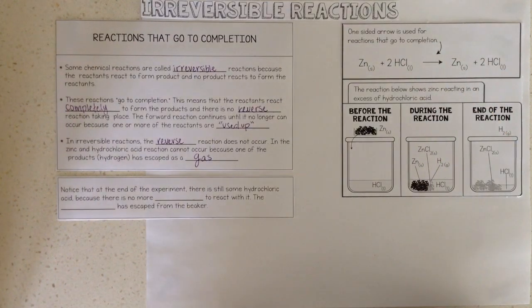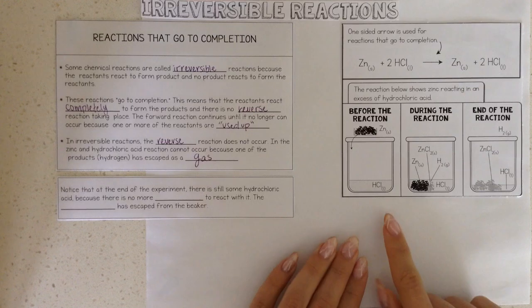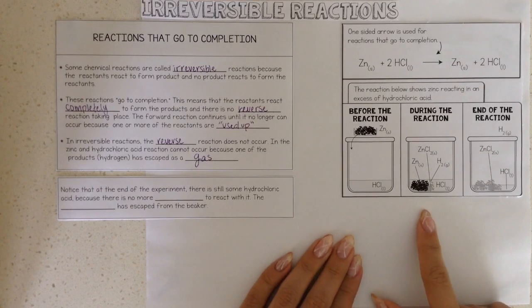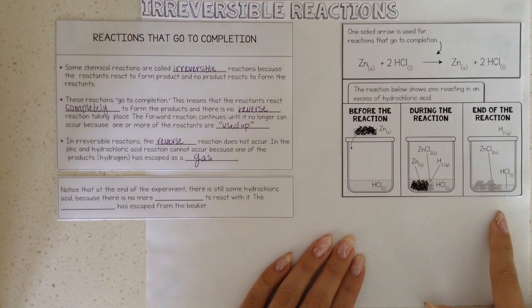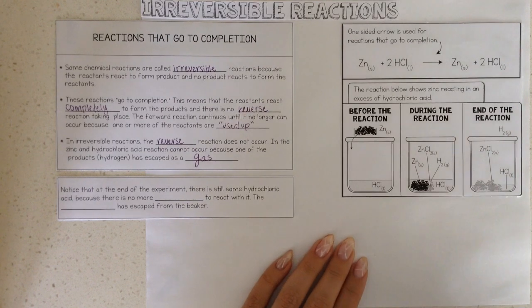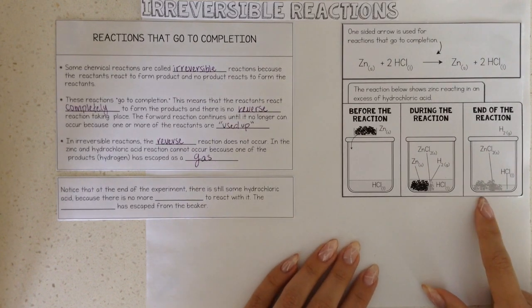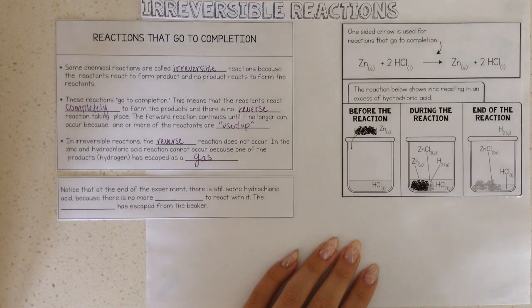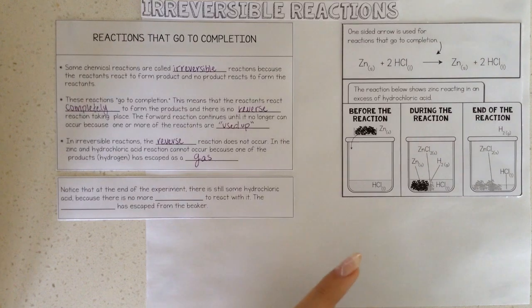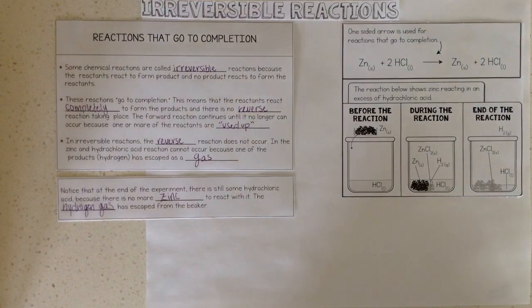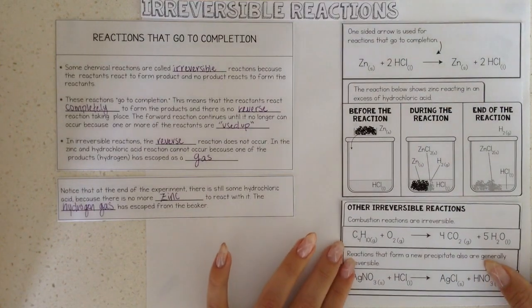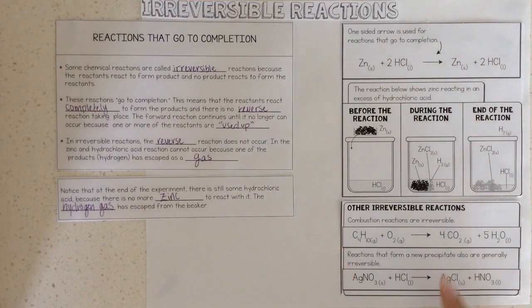If we're looking at the zinc and hydrochloric acid reaction, the zinc reacts with the hydrochloric acid. There's leftover hydrochloric acid, but all of the zinc has been used up and forms zinc chloride. The hydrogen has escaped, so you cannot have a reverse reaction if you can't have your hydrogen product become a reactant. It's escaped. Here are other irreversible reactions. Combustion reactions are irreversible, and reactions that form a new precipitate are also generally irreversible.